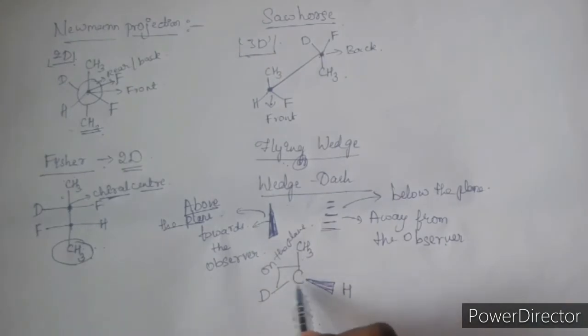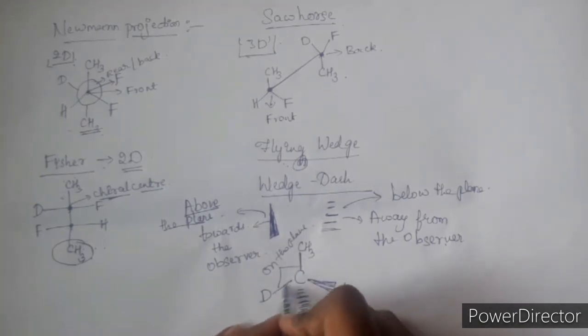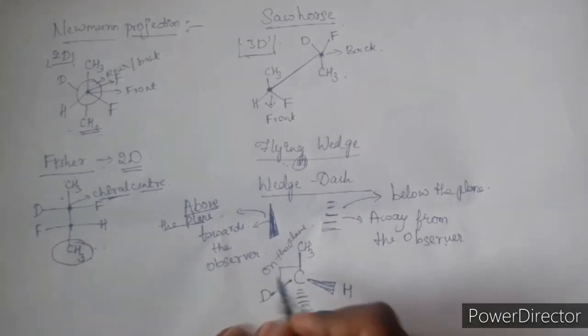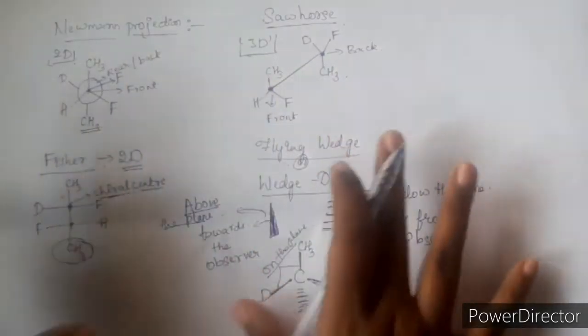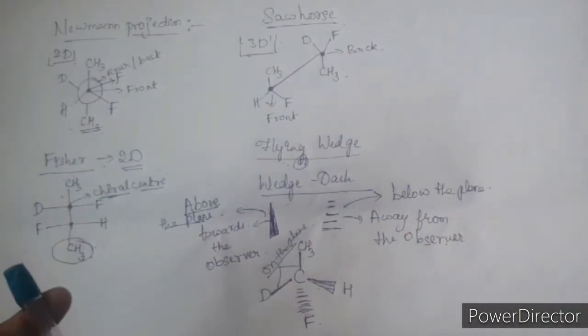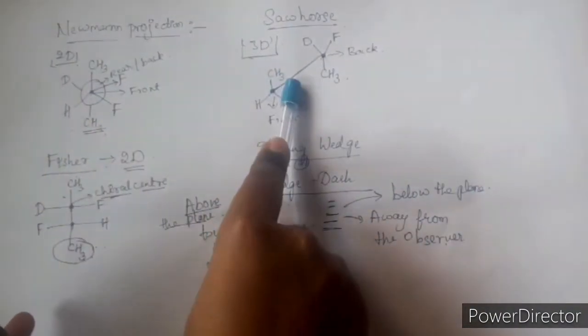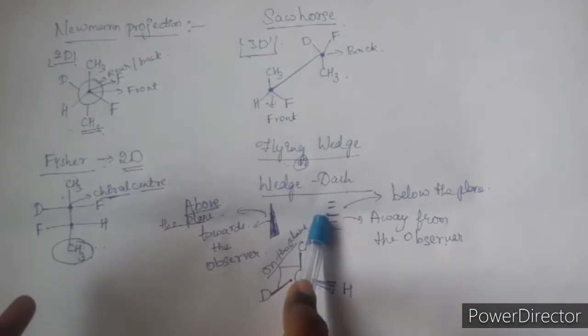We represent a carbon atom consisting of 4 groups attached to it, as we know that carbon valence is 4. The 2 groups are attached on the plane, that is represented using normal lines. This is on the plane, and one is represented using wedge, and another one is the dash. These 4 are the representations for the stereoisomers. These 2 for conformational isomers, these 2 for configurational isomers.